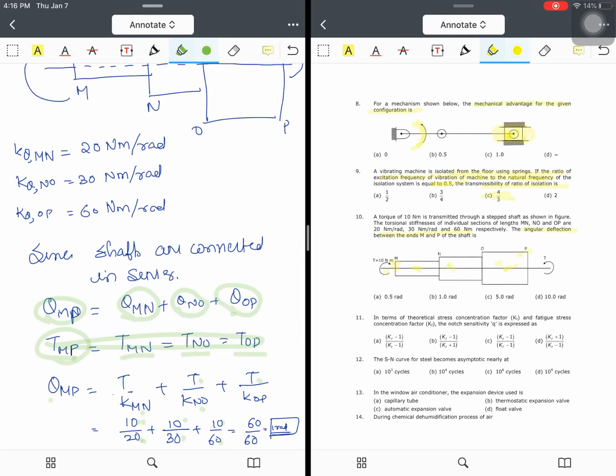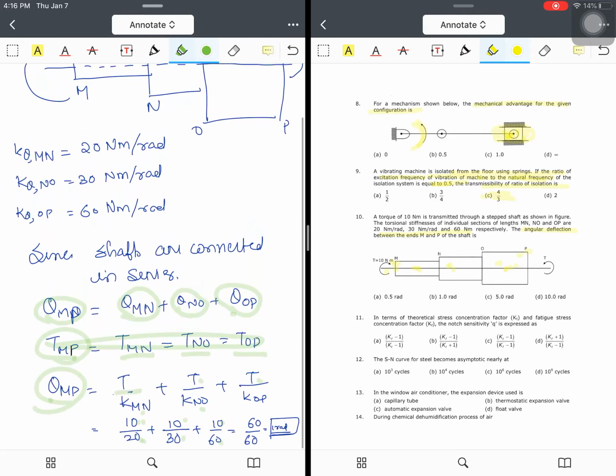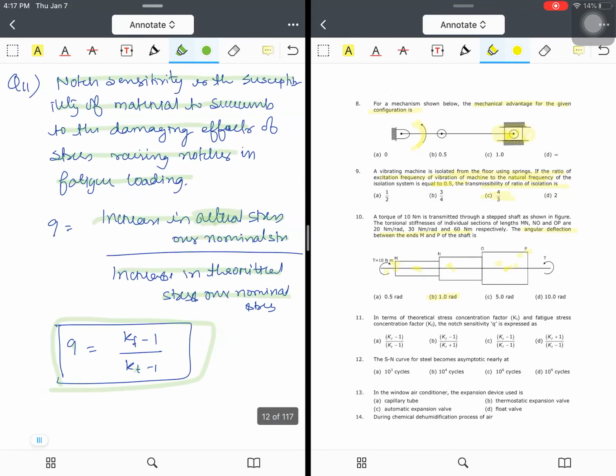Now what will be the theta at MP? The total angular deflection that is taking place is given by T by K of MN plus T by K of NO plus T by K of OP. That is equal to 10 by 20 plus 10 by 30 plus 10 by 60, which is equal to 60 by 60. That is 1 radian. So 1 radian will be my answer.